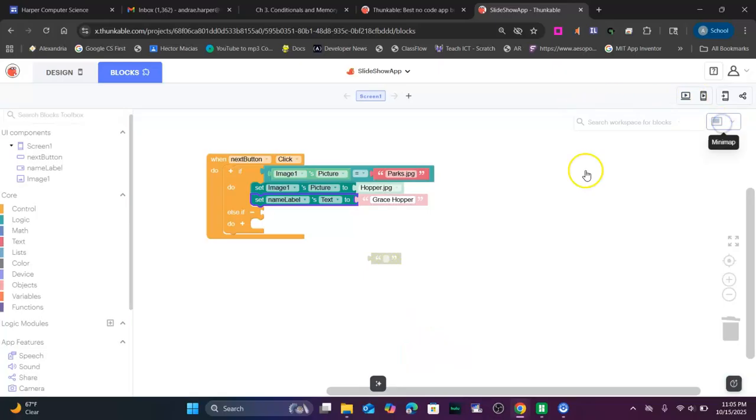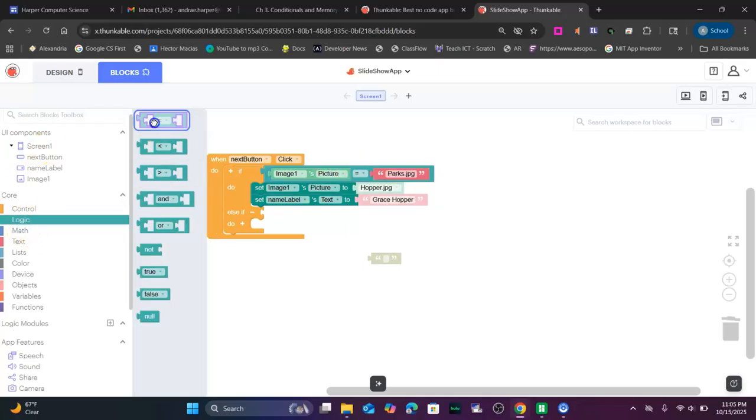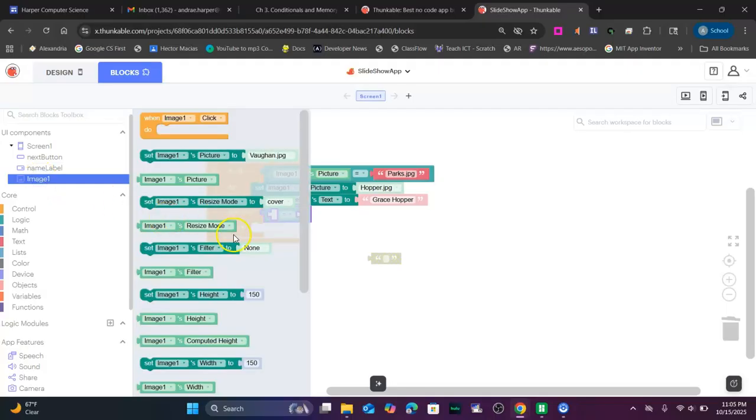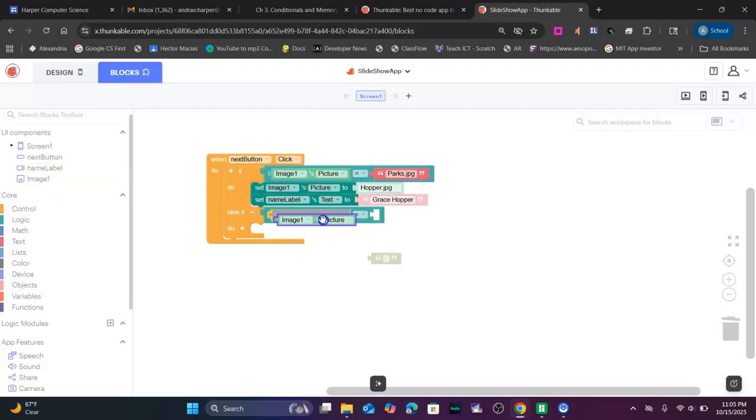Okay. And so basically this first condition is always going to be true because we did set the picture to Parks. So now we're going to be checking to see if it says Hopper. So I'm going to go to logic. I'm going to get an equal sign. And we're going to go to our image 1. We're going to say if image 1's picture is